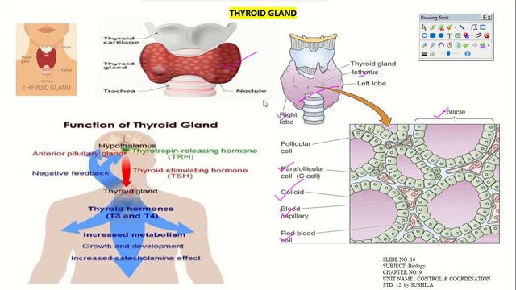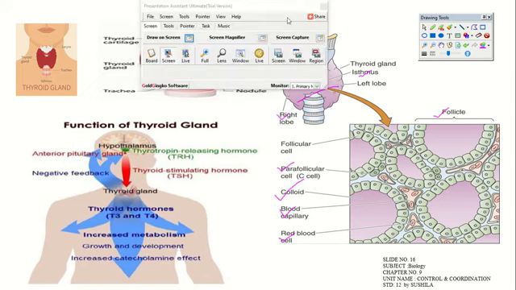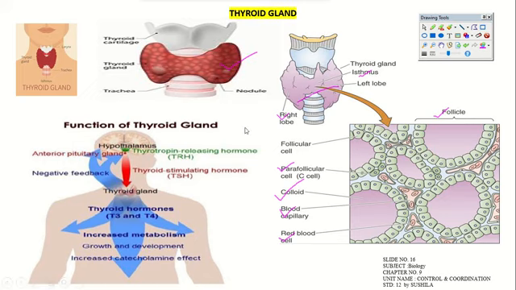What is the function of the thyroid gland? Through the hypothalamus, it acts on certain conditions. If thyroid releasing hormone action is there, thyroid hormone will be produced in the form of T3 and T4. How it is forming, we'll see. Basically, the main function of thyroid hormone is growth and development, and increased catecholamine effect.